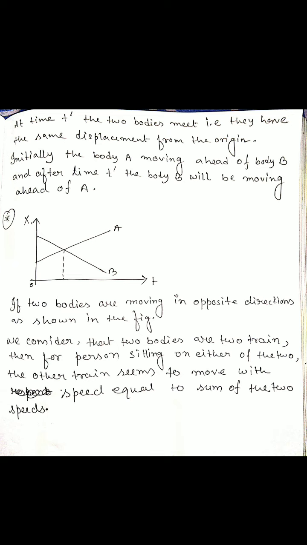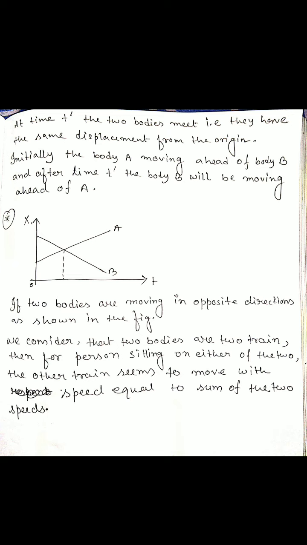And third, when the two objects are moving in opposite directions. Here we can consider these two bodies as two trains, moving in opposite directions. You or any person sitting on either of the trains, what will he see?